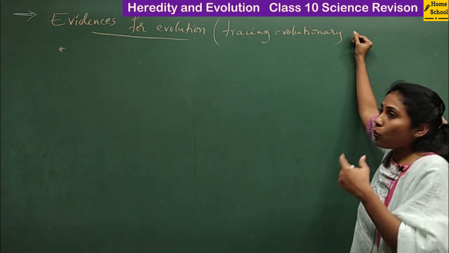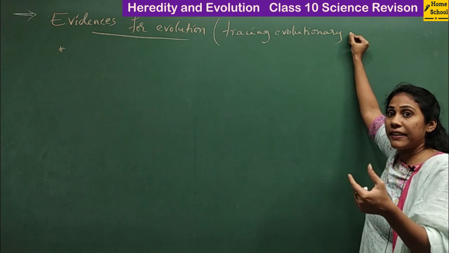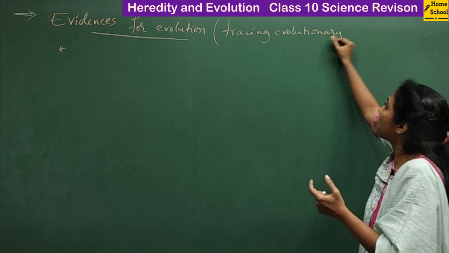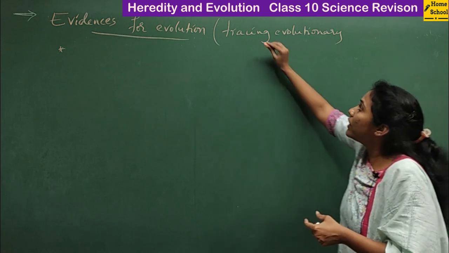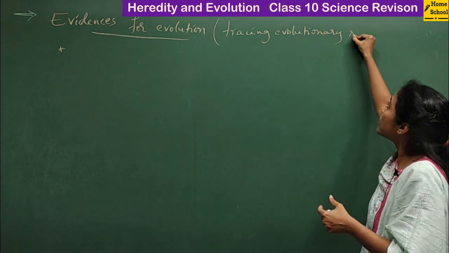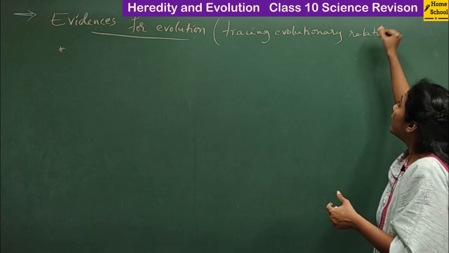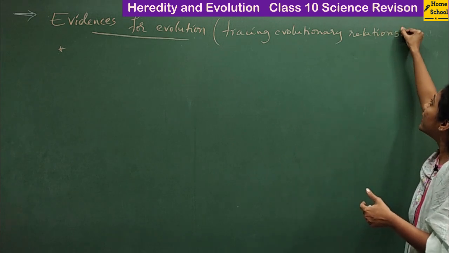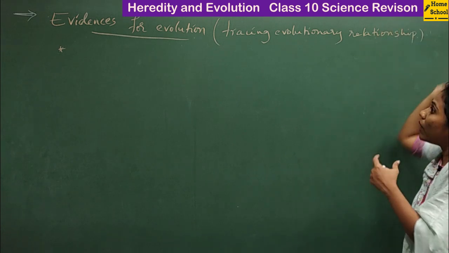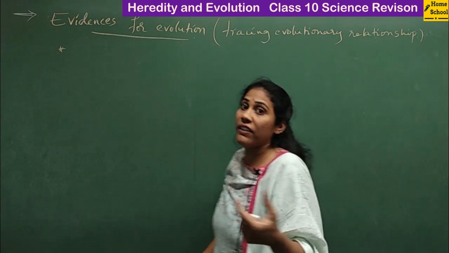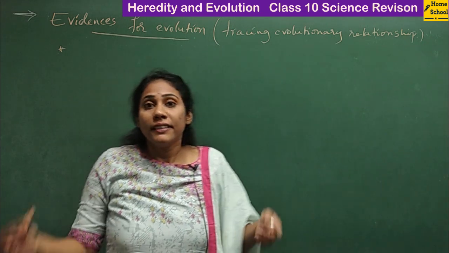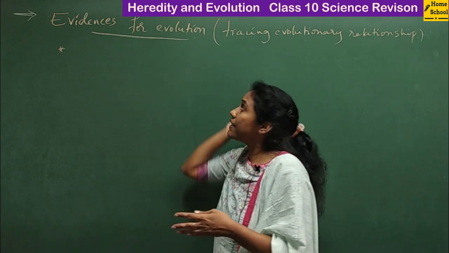How one species is actually related to another species based on evolution, that itself we will call tracing evolutionary relationship. How do we get to know that one species is related to another through evolution? That itself we will call evidences for evolution.